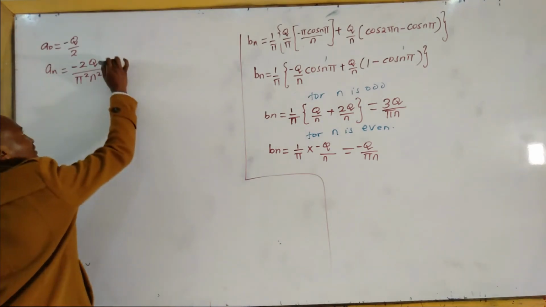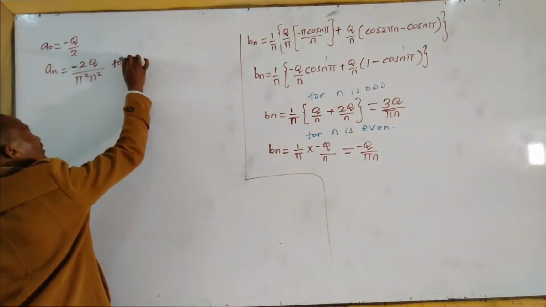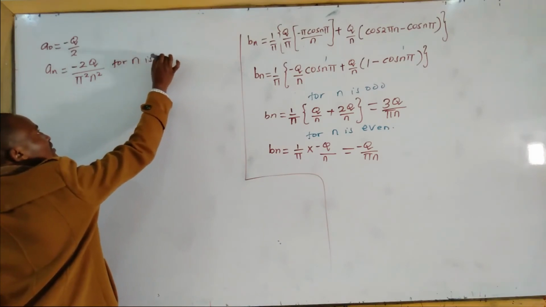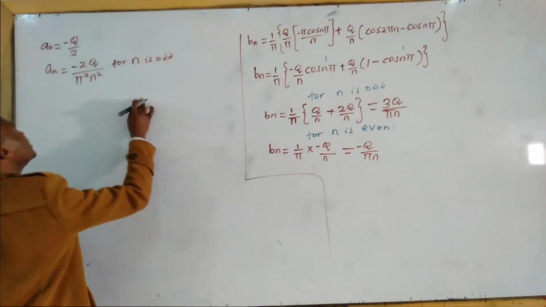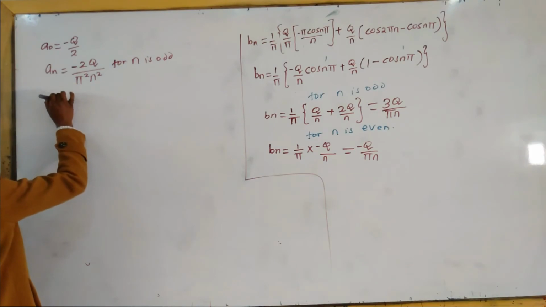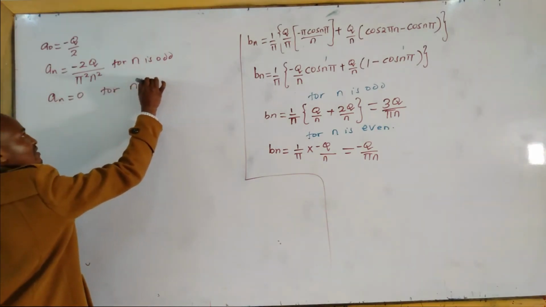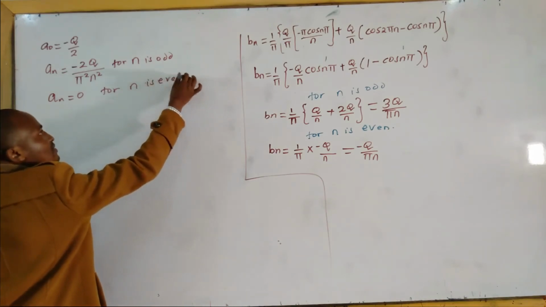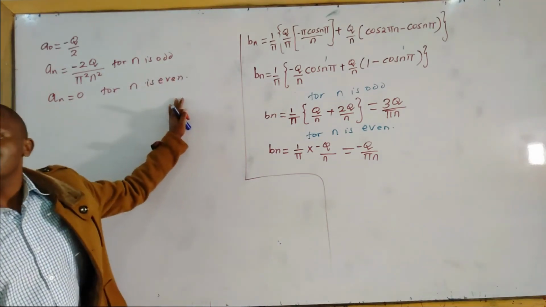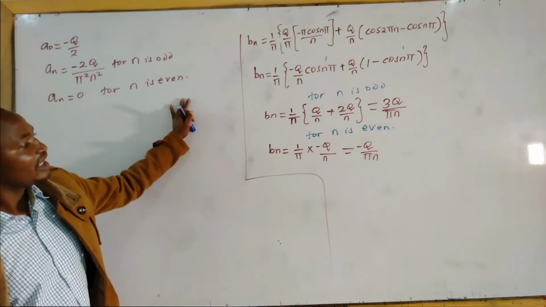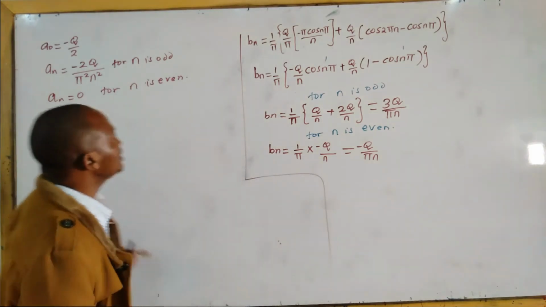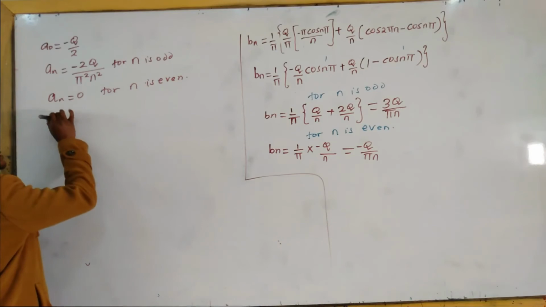This is for n odd. An is equal to 0 for n even. We had previously determined that, and we have now determined Bn.